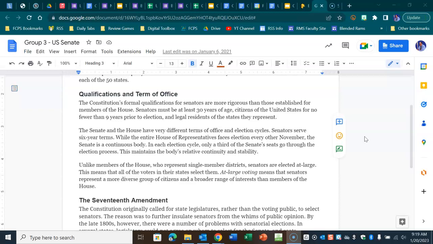The Senate and the House have very different terms of office and election cycles. Senators serve 6-year terms, while the House of Representatives faces election every other November. The Senate is a continuous body. Each election cycle, only a third of the Senate's seats go through the election process. This maintains the body's relative continuity and stability.